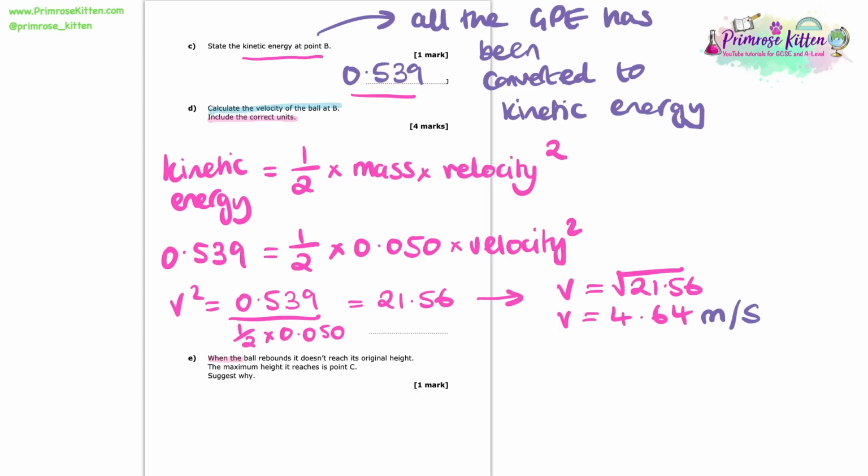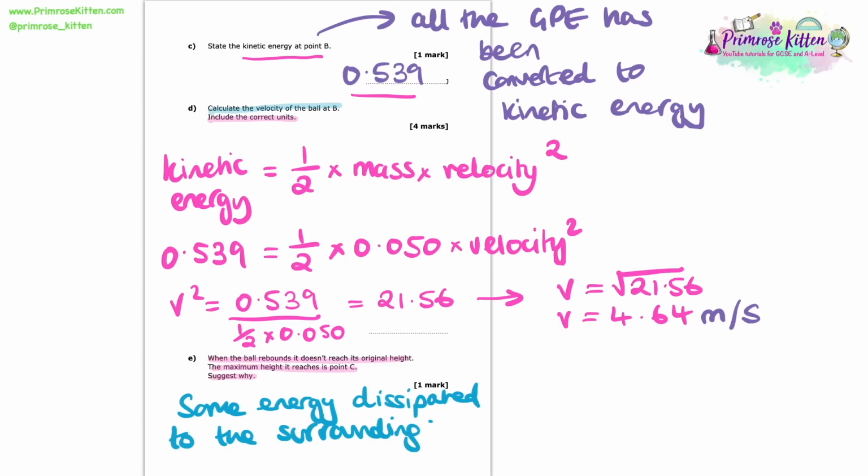So now we're on to part E. We're told that when the ball rebounds, it doesn't reach its original height. The maximum height it reaches is point C. Suggest why. To answer this, we need to remember that in reality, not all of the kinetic energy is going to get converted to gravitational potential energy. Some energy will get dissipated to the surroundings in the most likely form of thermal energy.